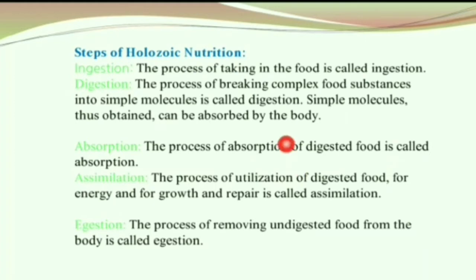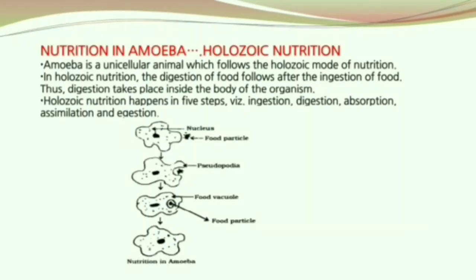Now coming to assimilation. What is assimilation? Assimilation is the process of utilization of digested food for energy, growth, and repair. Finally, what is egestion? Egestion is the process of removing undigested food from the body. Now let's look into amoeba.